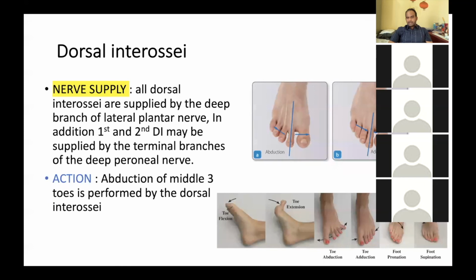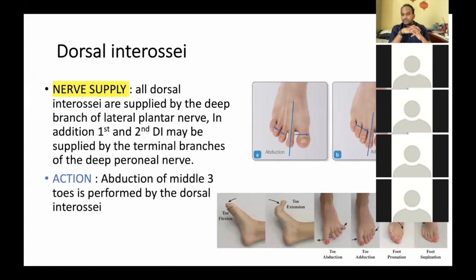Damage to the deep peroneal nerve causes what? Loss of extension of the leg. What is that condition called? Have you heard the term foot drop?